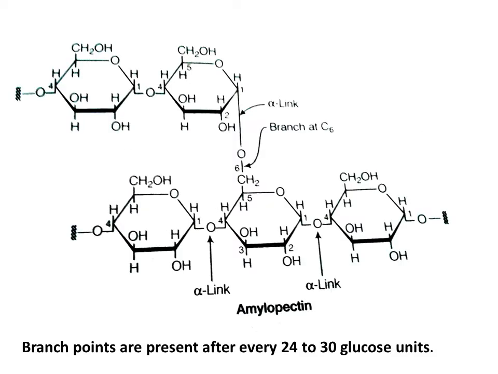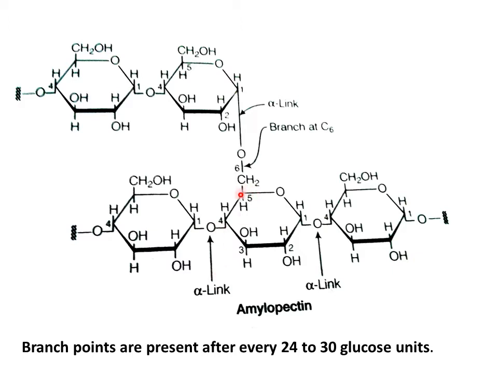So now we are going to see the structure of amylopectin. Amylopectin, as you can see, is a branched polymer of D-glucose subunits. This is the straight chain, and the adjacent glucose subunits are being linked by the same type of bond that we saw in case of amylose, alpha 1,4 glycosidic bond.